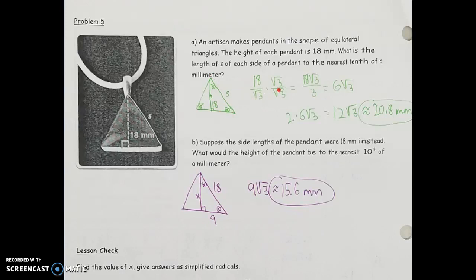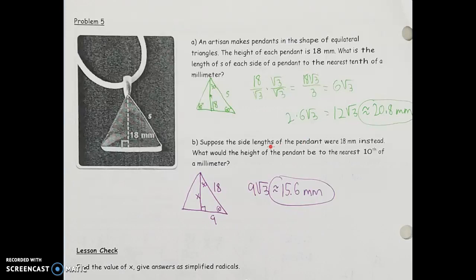First thing you want to do though is rationalize that. So if I have 18 over rad 3, I multiply numerator and denominator by rad 3, and that should eventually simplify to be 6 rad 3. The only thing we have to do after that, since 6 rad 3 would be the length of your short leg, is to get the hypotenuse by multiplying that short leg times 2. So 6 rad 3, if I multiply that times 2, I get 12 rad 3, which is again what we're looking for. To the nearest tenth, I can find that as 20.8.